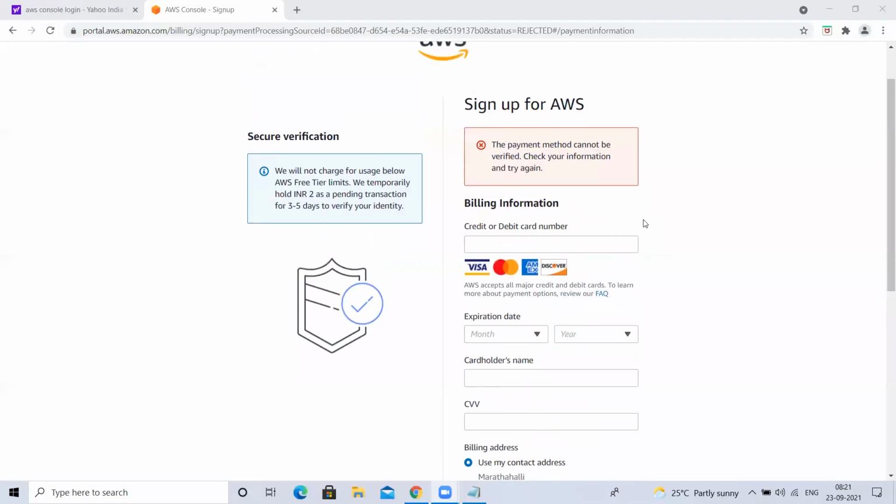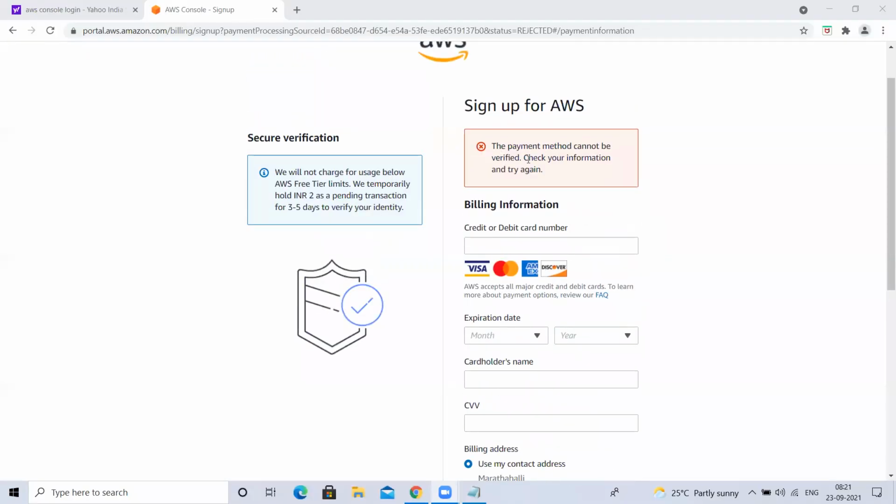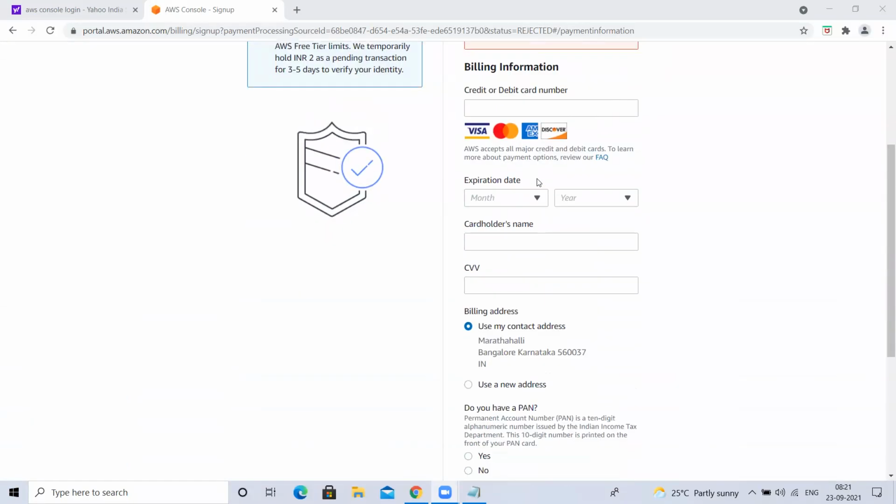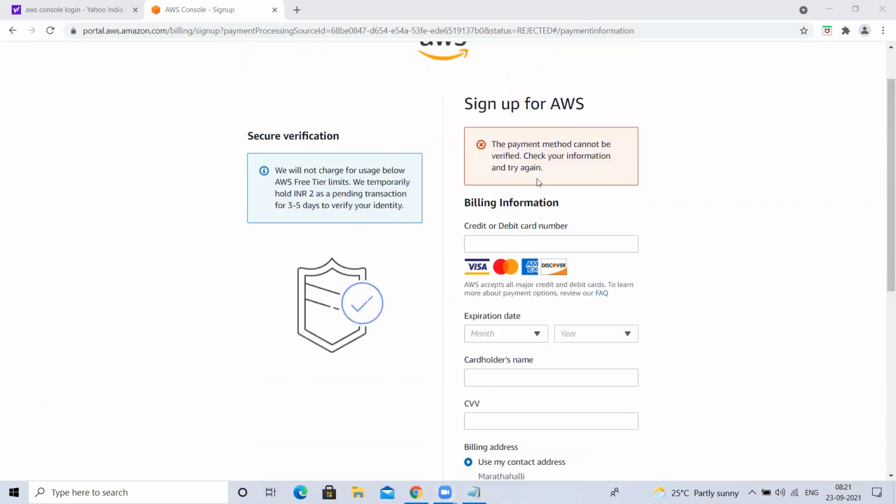Okay, I gave that OTP and clicked on OK. The payment method cannot be verified. Check your information, try again. So it has failed. Okay, let me show you. Let me share my screen. It is saying that the payment method cannot be verified, check your information and try. So whatever details he has given, there is something wrong.